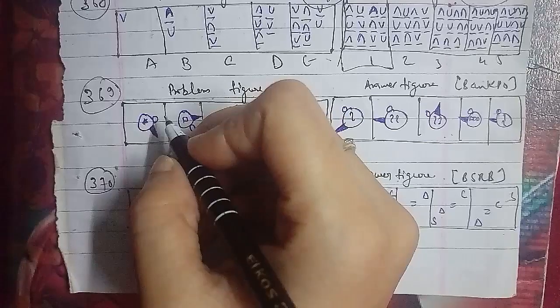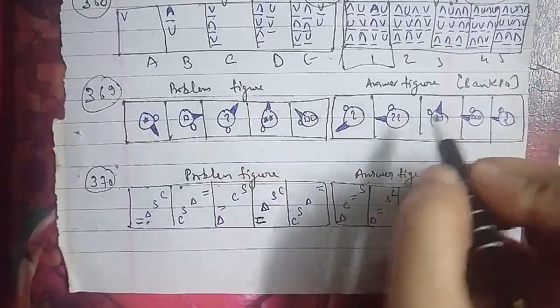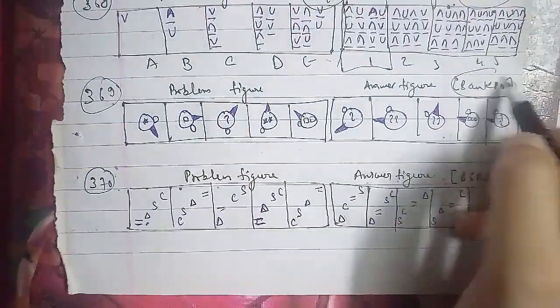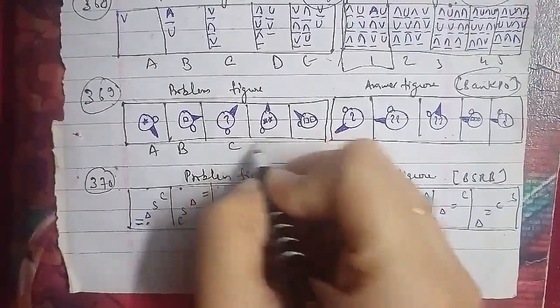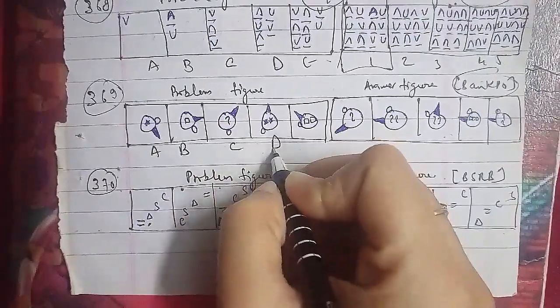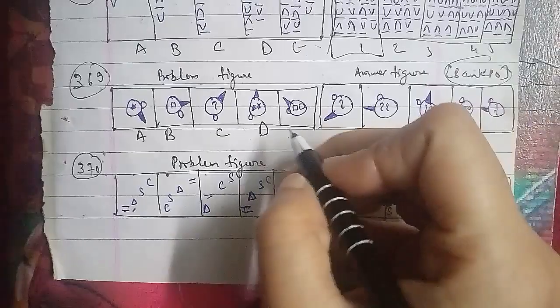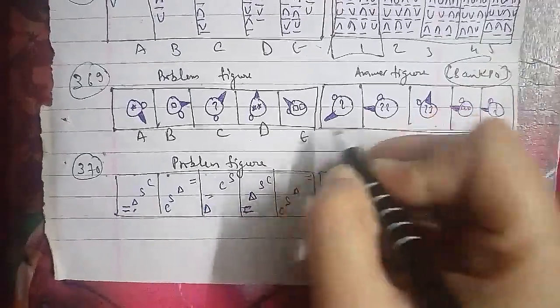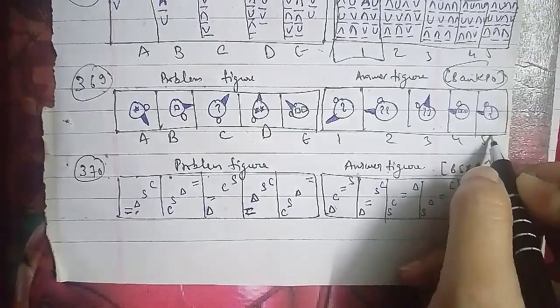I will go ahead with another one, that is your E figure here, and for the answer figure we have 1, 2, 3, 4 and 5 respectively. In the same case, the dot on the circumference moves 45 degrees clockwise while the triangle moves 45 degrees anti-clockwise in each step, and a new symbol appears inside the circle in the first three figures, and then these figures reappear in the duplicated form. So after the E figure, we will be having a second figure that will be the right answer for this question here.